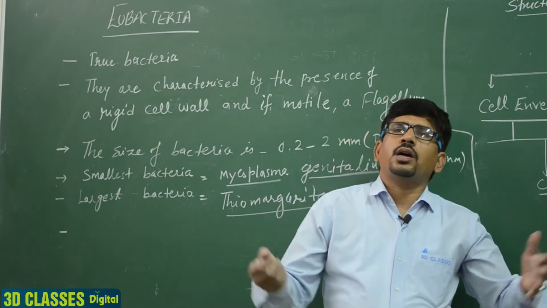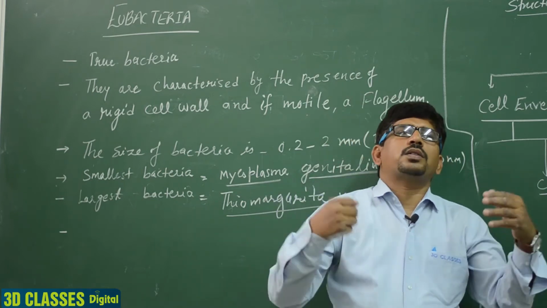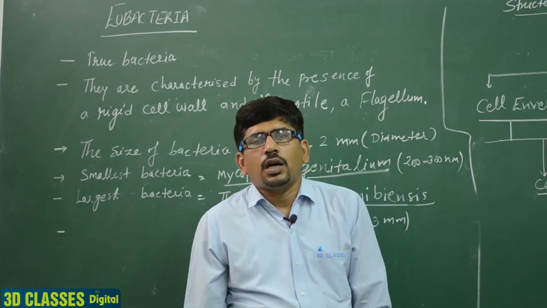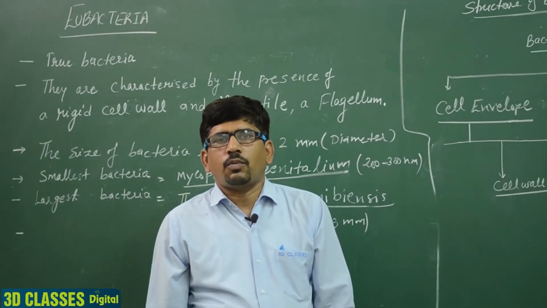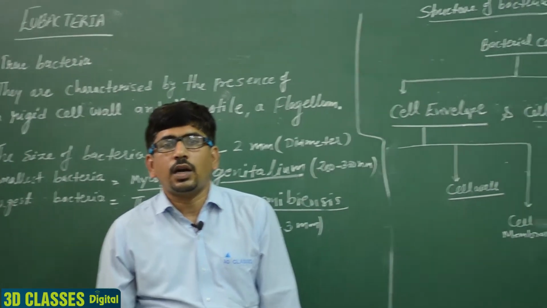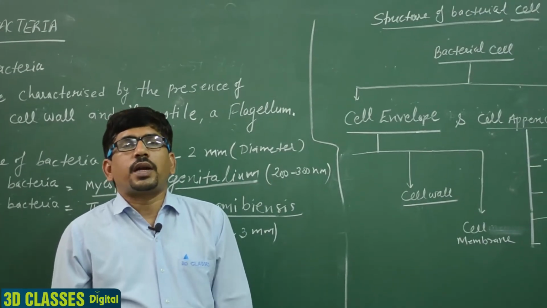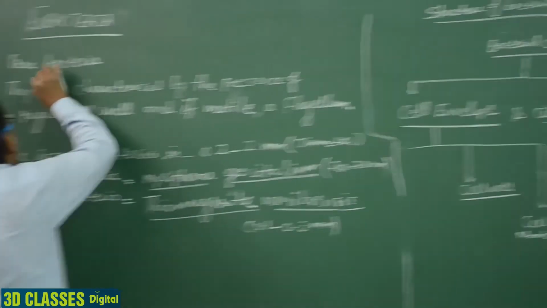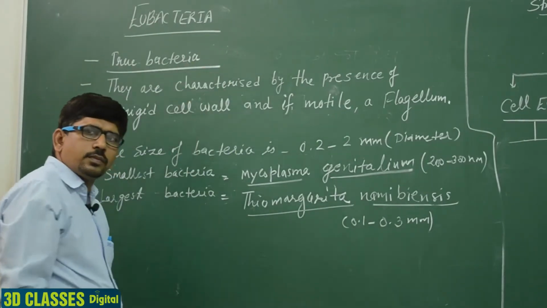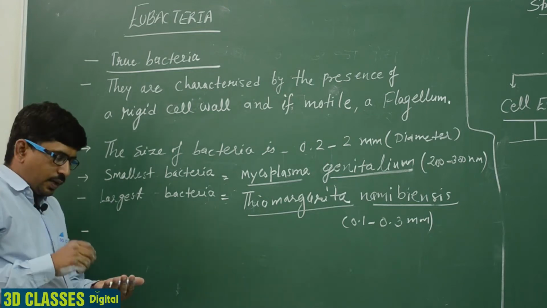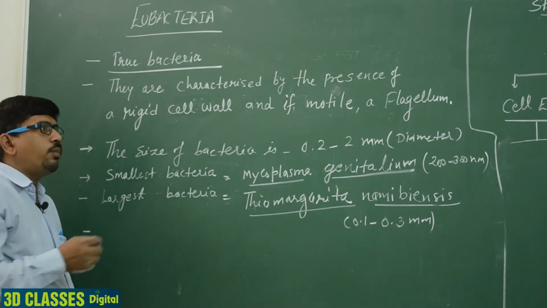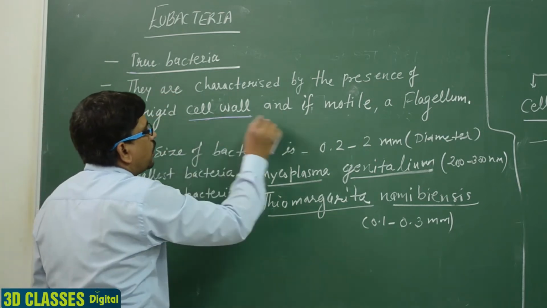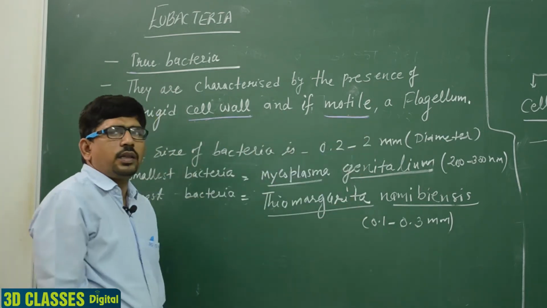The maximum bacteria on the earth are known as the eubacteria. In this room, we are surrounded by several bacteria, and generally these are eubacteria. Most of the bacteria are eubacteria, and these are known as the true bacteria. Clear? Why are they true bacteria? Because they have a particular cell wall, and if motile, they contain flagella.